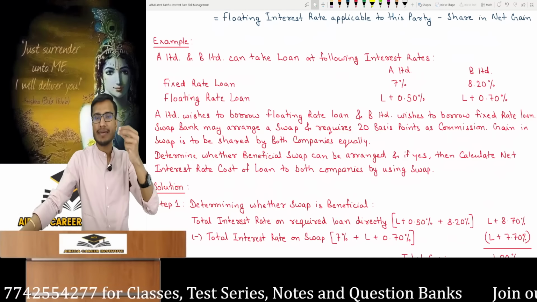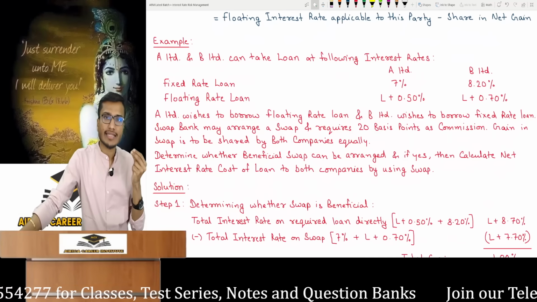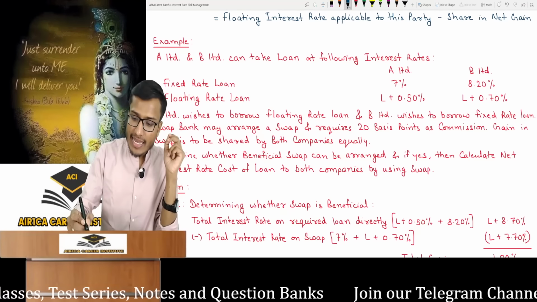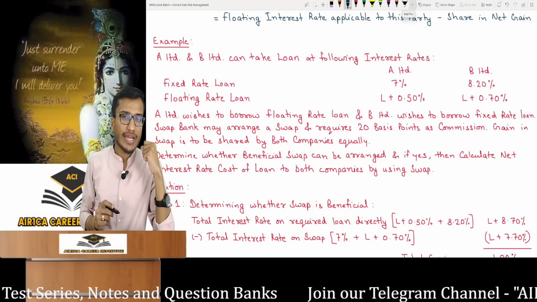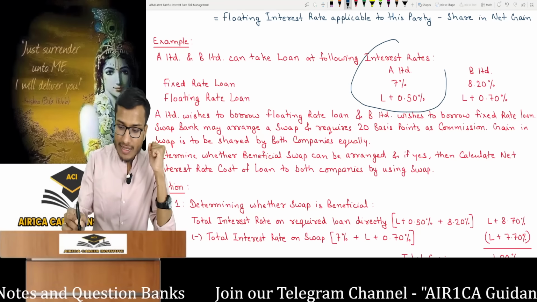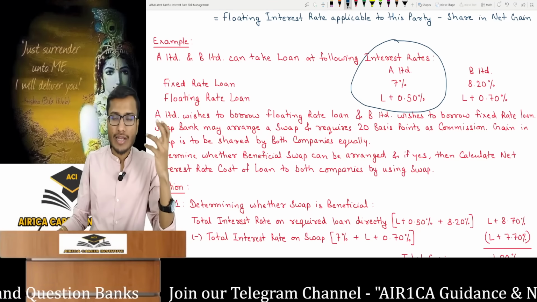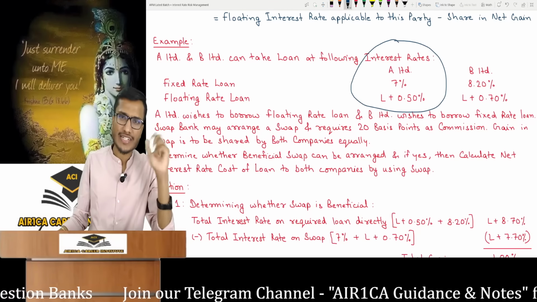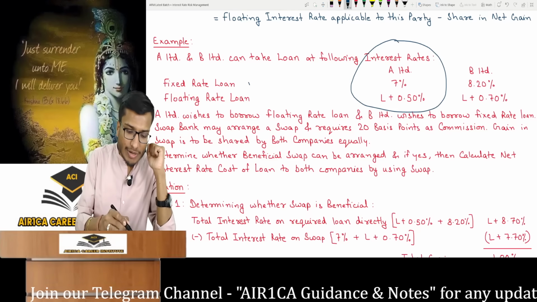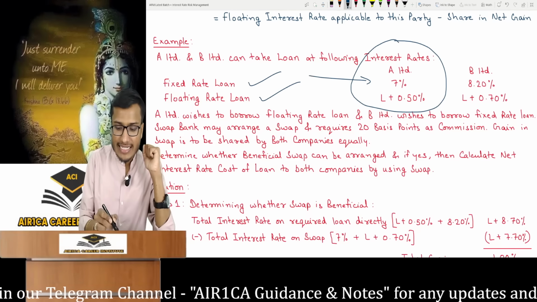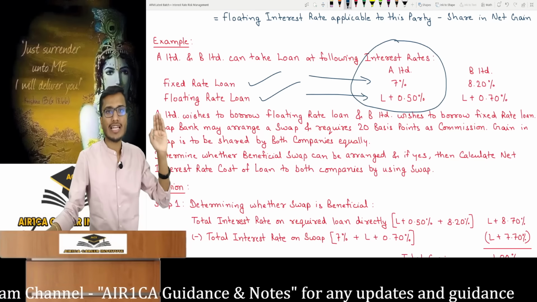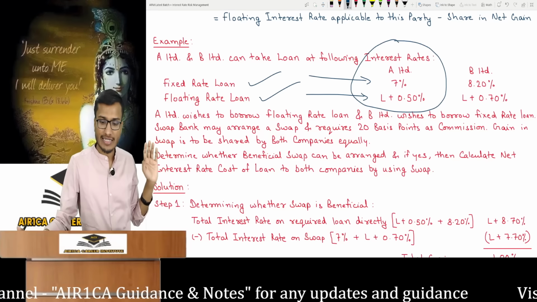A and B Limited are two companies and they both can take a loan, but at what specific interest rate? For this example, let's focus on A Limited first. A Limited went to the bank to get a loan. It needed a loan for a fixed amount and a fixed tenure. The banker then asked, will you take a fixed or floating rate? A Limited said, tell me both of the rates. Then the banker explained the fixed interest rate and the floating interest rate. A Limited simply said okay. L plus 0.50, that is LIBOR plus 0.50% floating rate, and 7% fixed rate.